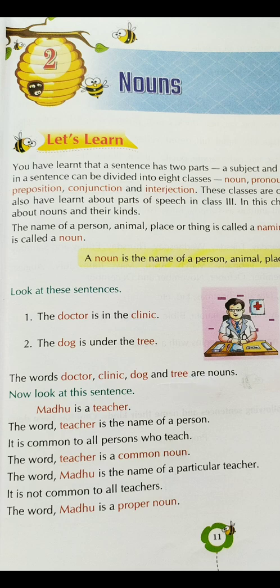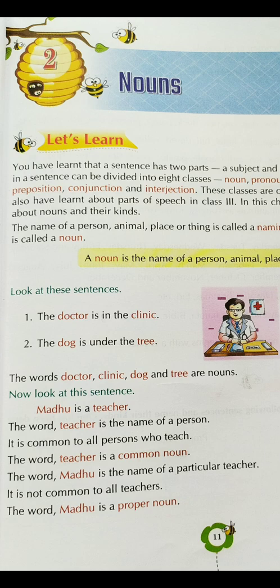Number 1, the doctor is in the clinic. Over here we are talking about what? We are talking about the doctor. Now who is a doctor? The doctor is the person who gives us what? Treatment. When we fall sick, we go to the doctor. The doctor is the person who gives us treatment. So the doctor is in the clinic.